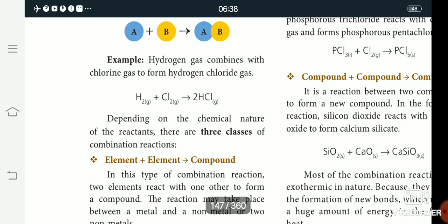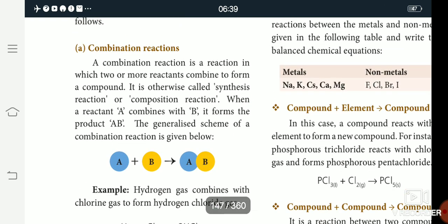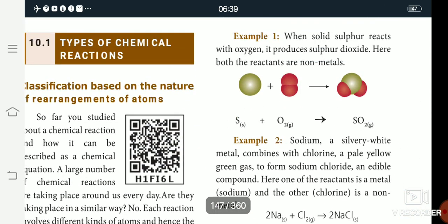So next, the element plus element gives compound reaction. In this reaction, for example, sulfur reacts with oxygen to form sulfur dioxide.